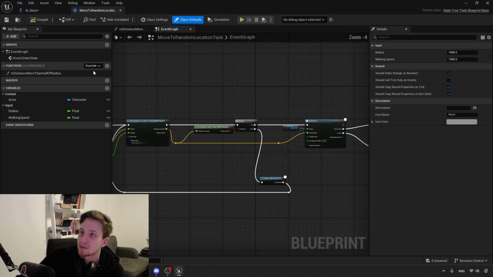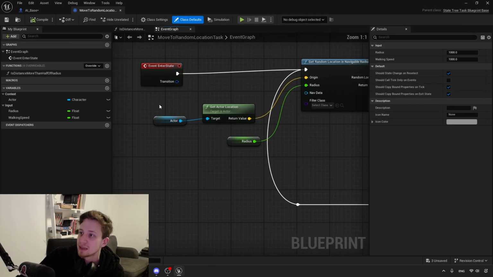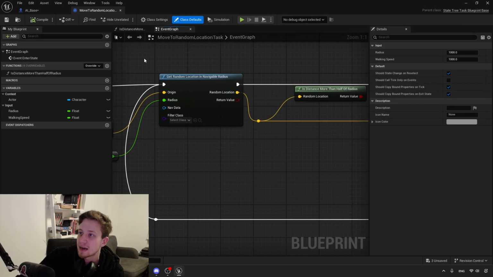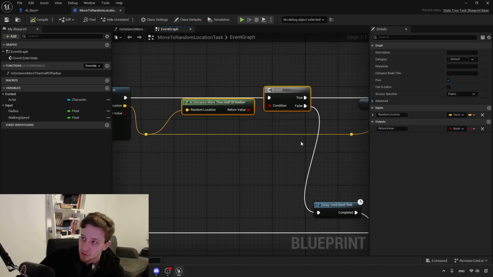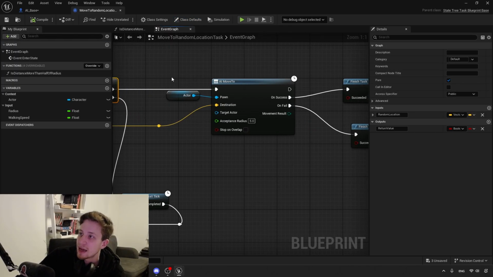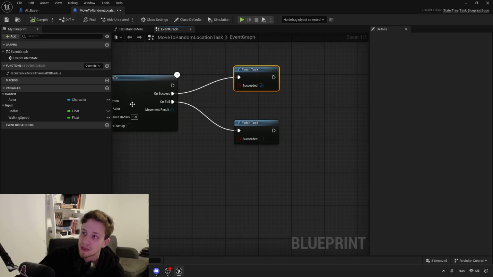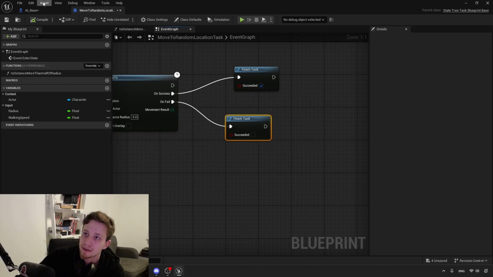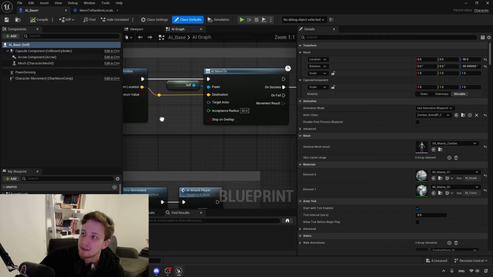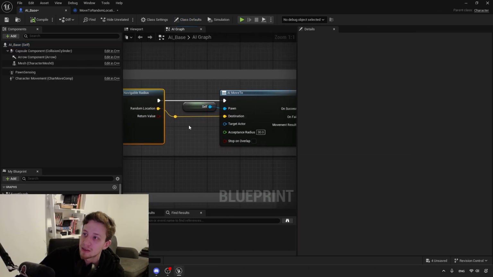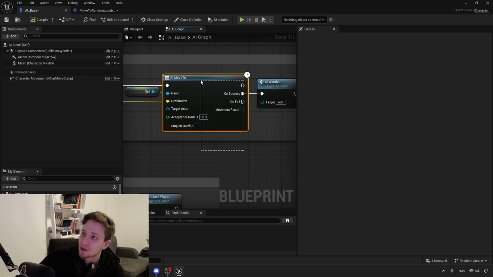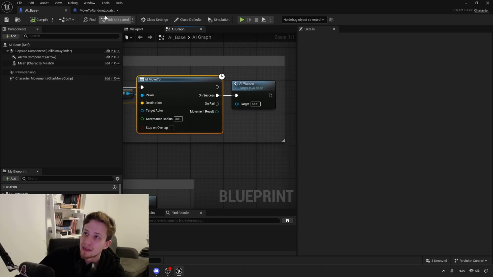So let's start with move to random location. We get our move to random location in our state tree, which is the AI's find random location. We get some checks that we don't have in our original, but that doesn't matter, it's not really relevant. And then it moves to location. If it succeeds, it finishes the task successfully. If it fails, it fails the task. In the exact same way, we see here: find a random location, don't do the check, go to that location.